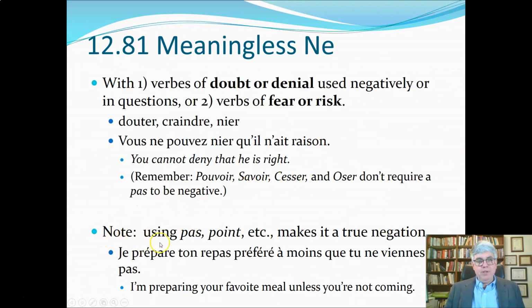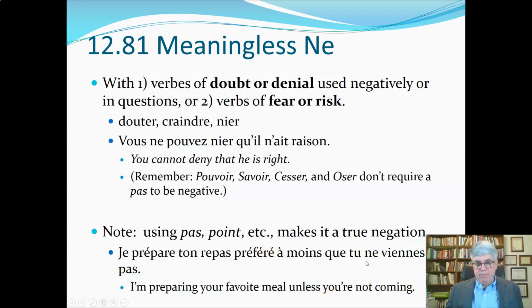Now note that if you used pas, point, or any of the other words that make ne plus some negative word expression, it makes it a true negation. For example, je prépare ton repas préféré. So I'm preparing your preferred meal, or your favorite meal, à moins que, unless, tu ne viennes pas, unless you're not coming.